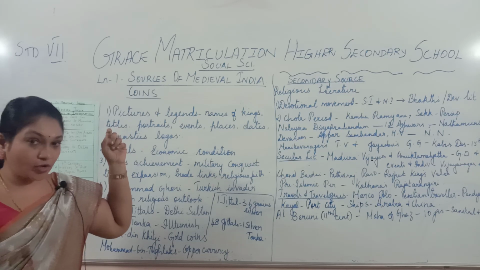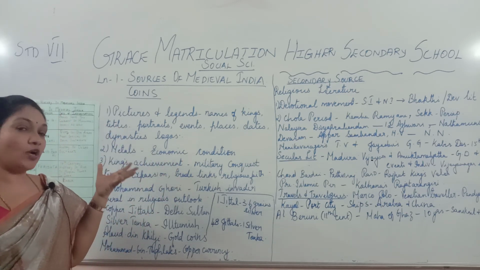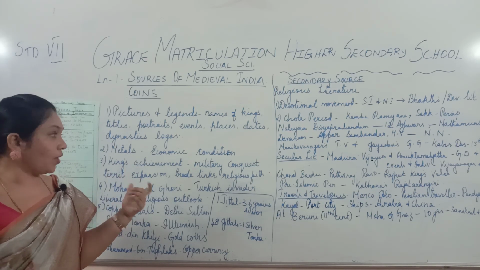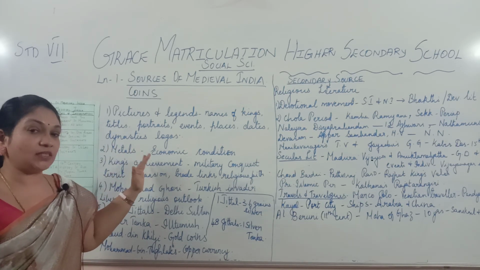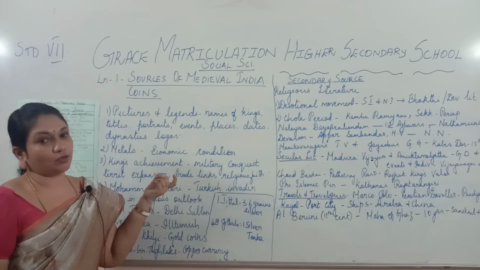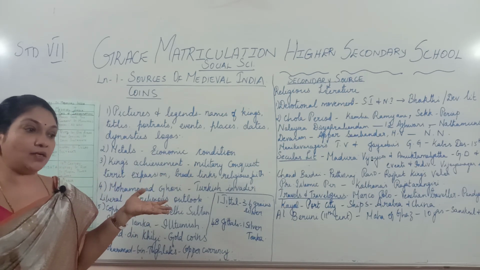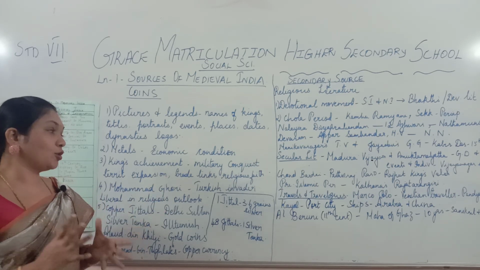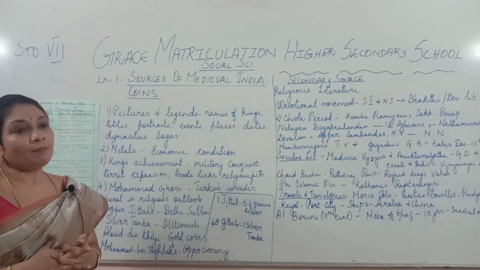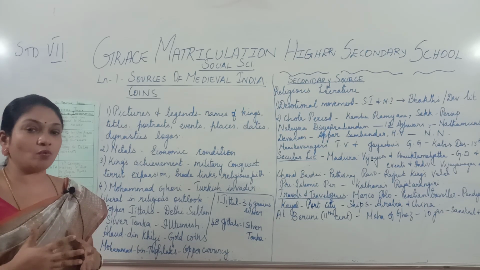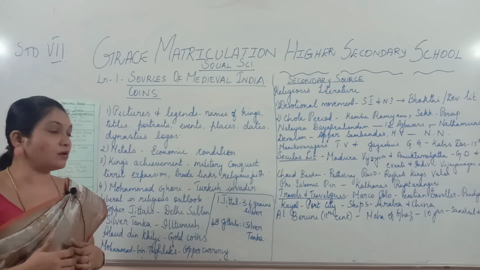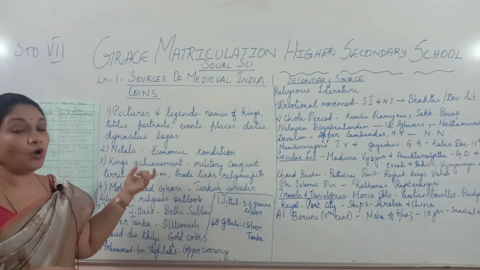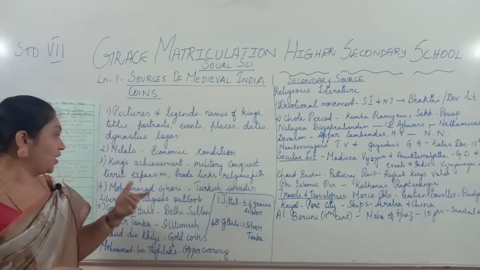Who were the kings who ruled during that period, how did they look, what were some of the events that took place, and also the metals that they used for making coins. From those metals we will be able to know the economic condition of that place. So how do you know the economic condition? See, if it is a very rich kingdom or a very rich dynasty, they use silver coins. But if they are not so rich, then they go in for copper coins or other metal coins. So from the metal composition of the coins we will be able to know the economic condition of medieval India,